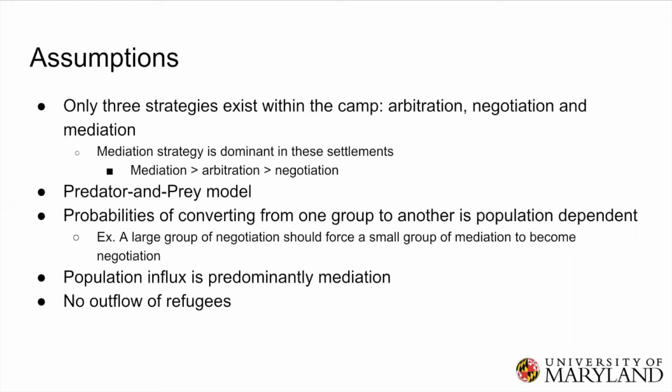Our model is a predator and prey model, with an additional feature that the probabilities of converting from one group to another are population dependent. That means, for example, a large group of negotiation should force a small group of mediation to become negotiation. And we also say that population influx is predominantly mediation, as we've seen that the South Sudan refugees mainly believe in mediation as their best practice. We will also assume there's no outflow of refugees. They will come into the camp without leaving.